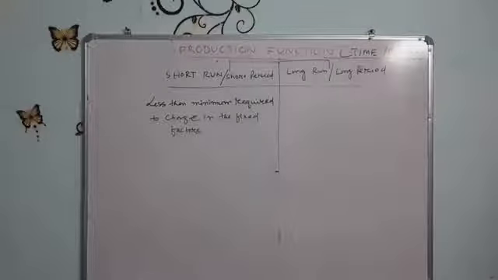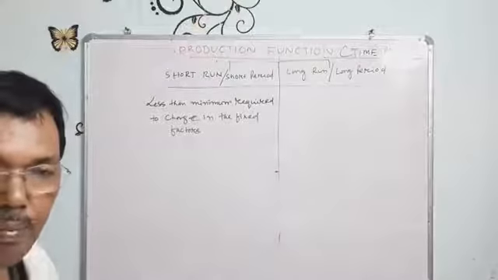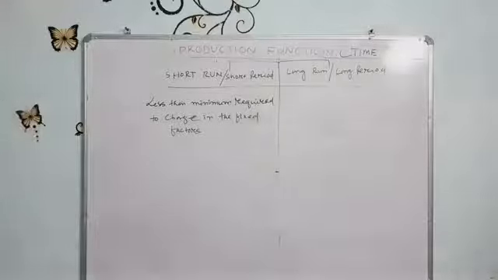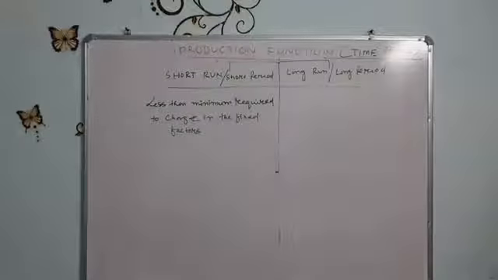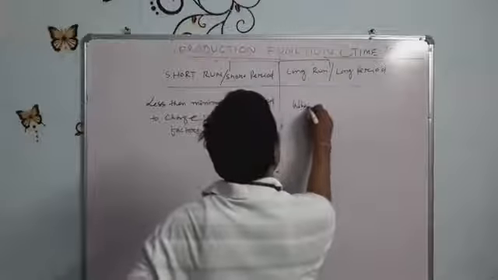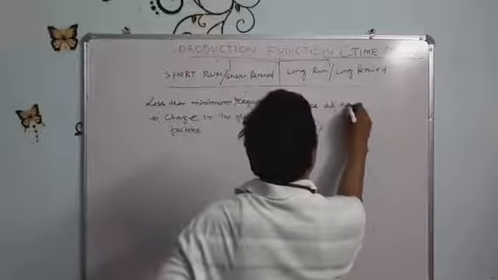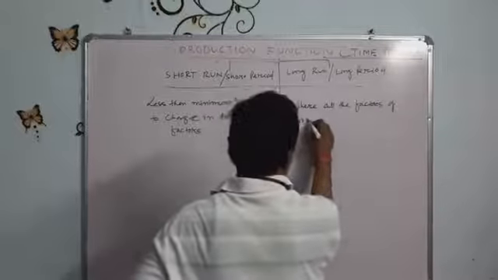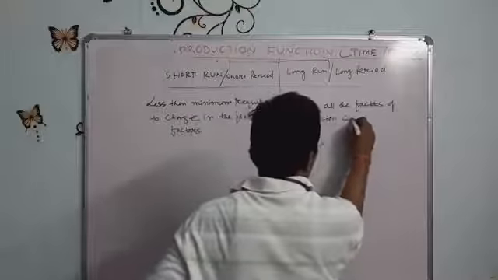Within a night we cannot purchase 1 acre of land and make it 2 acres. It is not possible. That is why it is called the fixed factor. Again I repeat, the short run is the period less than the minimum required to bring about the change in the fixed factors. But the long run is the time period where all the factors of production can be changed.